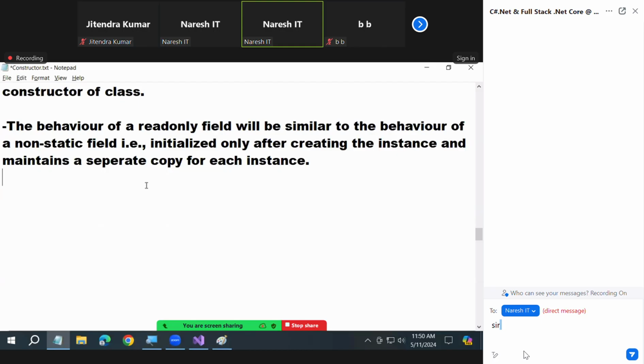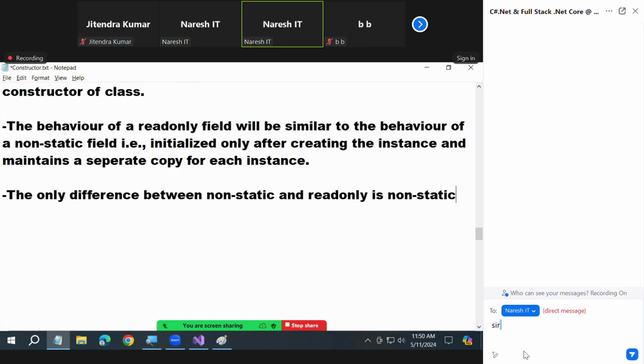Finally, tell me, what is the difference between non-static and read-only? The only difference between non-static and read-only is: non-static can be modified and read-only cannot be modified. Okay, you can test it.